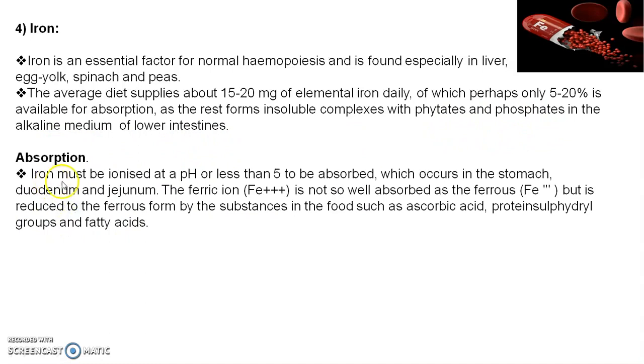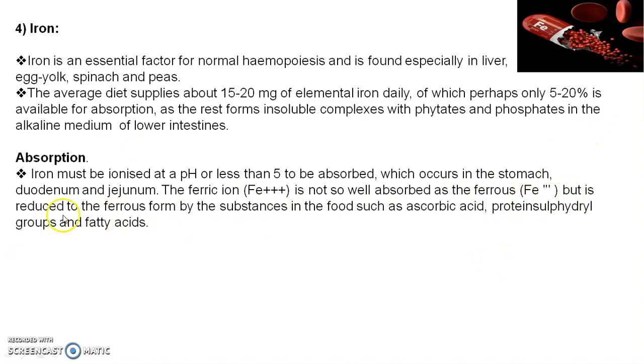For absorption, iron must be ionized at a pH not less than 5, which occurs in the stomach, duodenum and jejunum, where the pH is almost equal to 5. The ferric iron is not as well absorbed as the ferrous iron. The ferrous form of iron is well absorbed. Ferric iron, that is Fe3+, is not well absorbed.